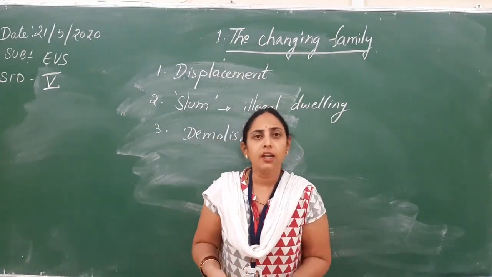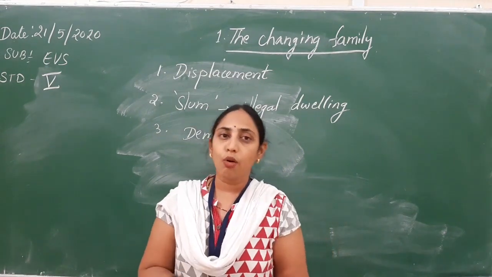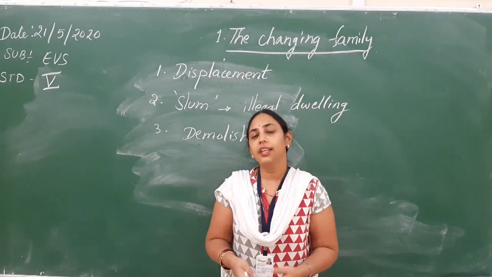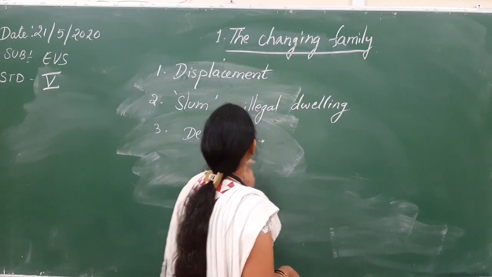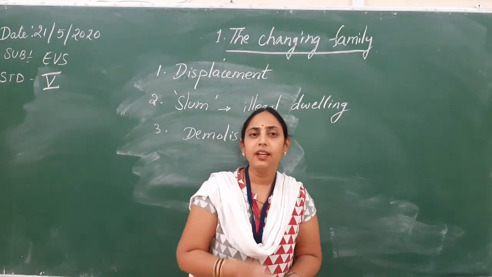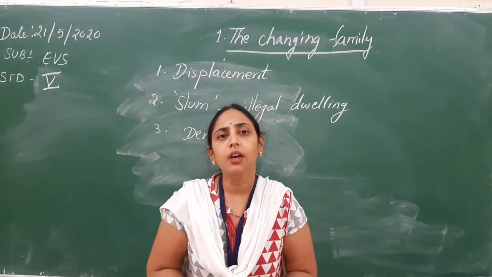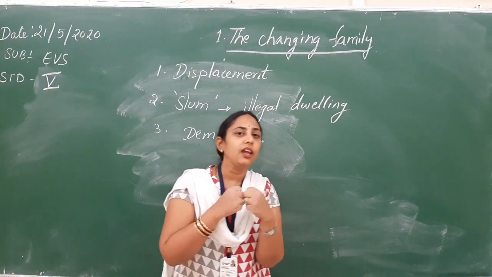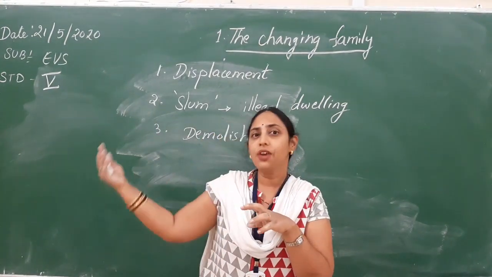Suppose we have a land and the government has planned to build some projects there, like roads, dams, or buildings. The government wants that land, so they demolish our buildings and they send the people away, or they give another house to the people. Acquire means they take their land, but not just like that. They take the land and give another option.